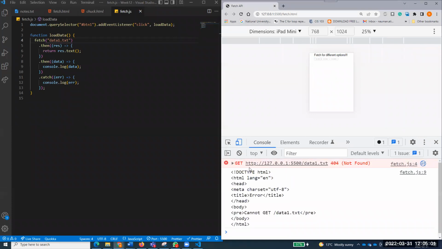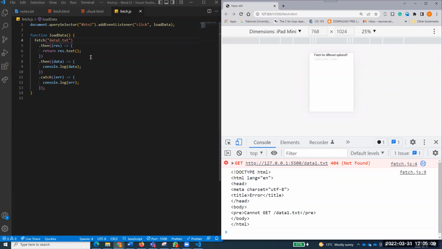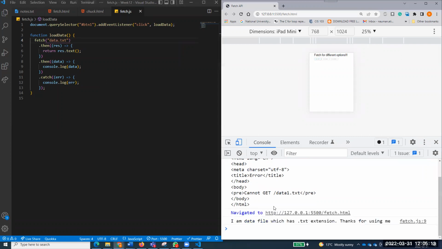But it's just not giving that message. Rather, it is saying that the load data function is not working and it's not finding the file. I'll check that one. But for the time being, just understand that if it is the correct file, it is just bringing up the data and showing that data over here.